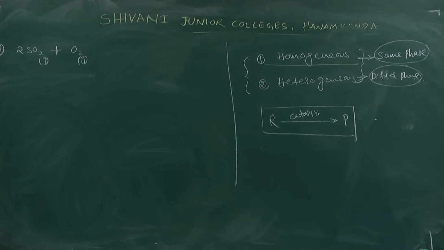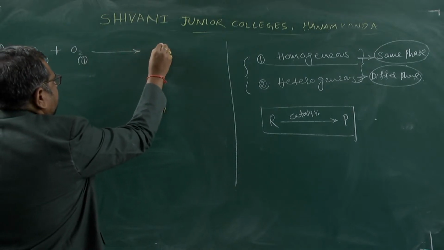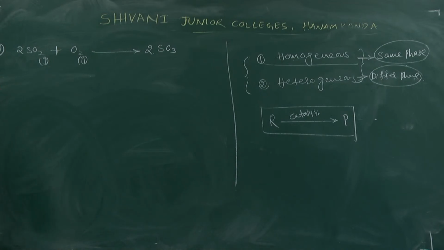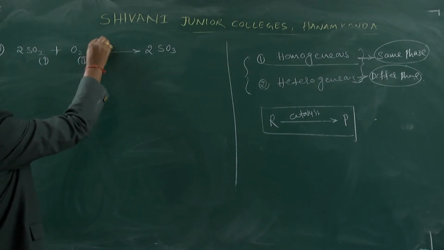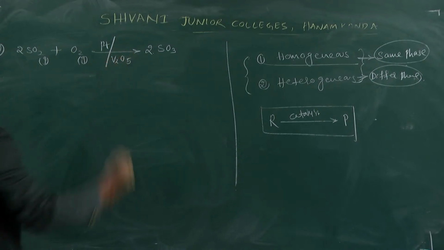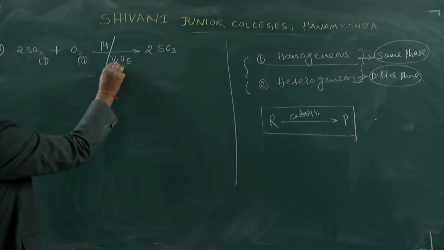So, the best example here: sulfur dioxide and oxygen are converted to sulfur trioxide. Here how many moles will be present? 2 moles are there. The catalyst we are using is platinum and vanadium pentoxide, V2O5. This material, platinum and vanadium pentoxide, belongs to what type of material?